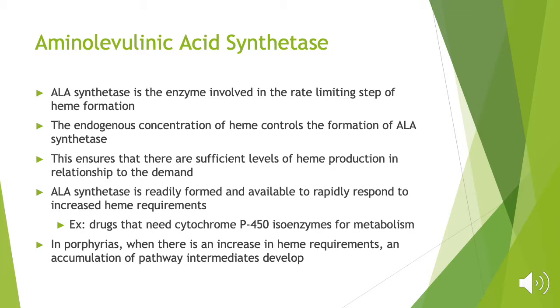ALA synthetase is readily formed and available to rapidly respond to increased heme requirements. Examples of this are drugs that need cytochrome P450 isoenzymes for metabolism. So in the porphyria disorder, when there is an increase in heme requirements, an accumulation of pathway intermediates develops.